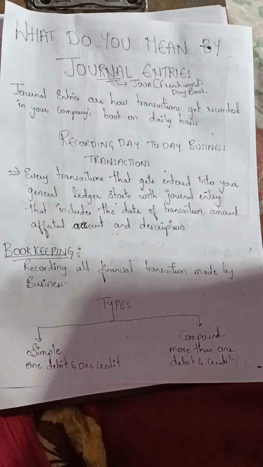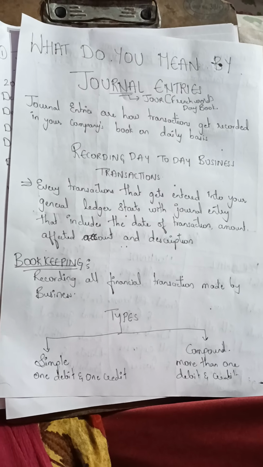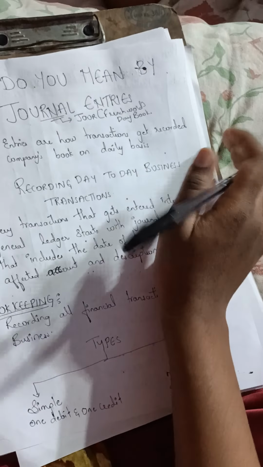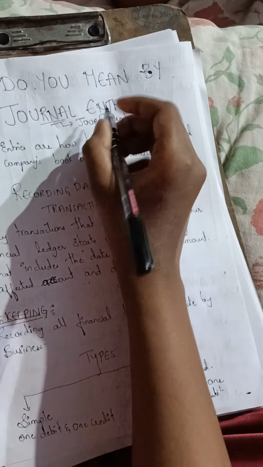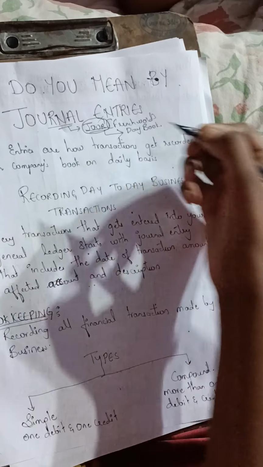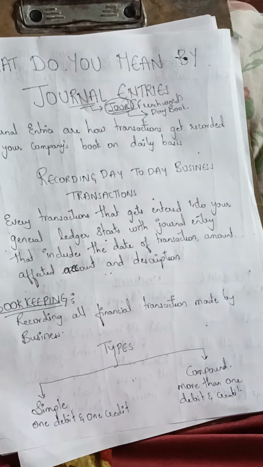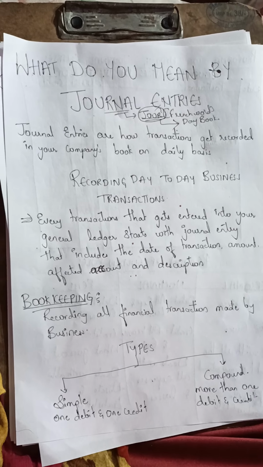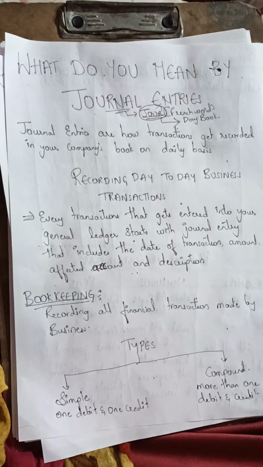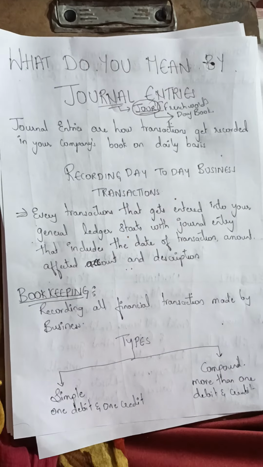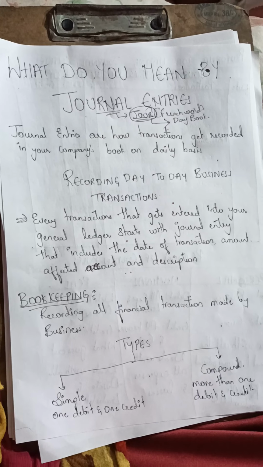Okay. Now what do you mean by journal actually? The journal is a French word. It is derived from the French word jour. Jour means a day book in which we will record all the day-to-day transactions of the business. So here, journal entries are how transactions are recorded in the company on a daily basis.